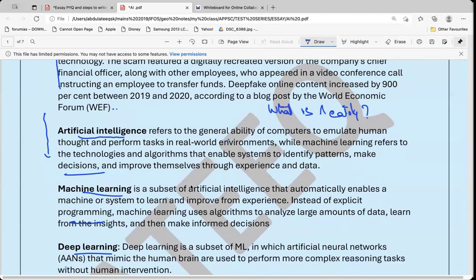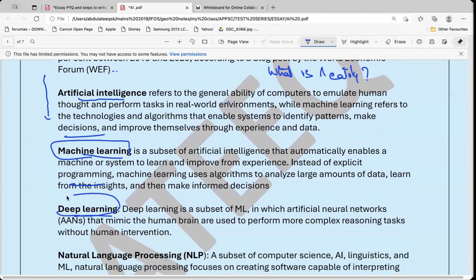Okay, how will they learn? They are learning through machine learning. More than machine learning, there is also the concept of deep learning. In machine learning, you are giving them algorithms. You are already setting the code.